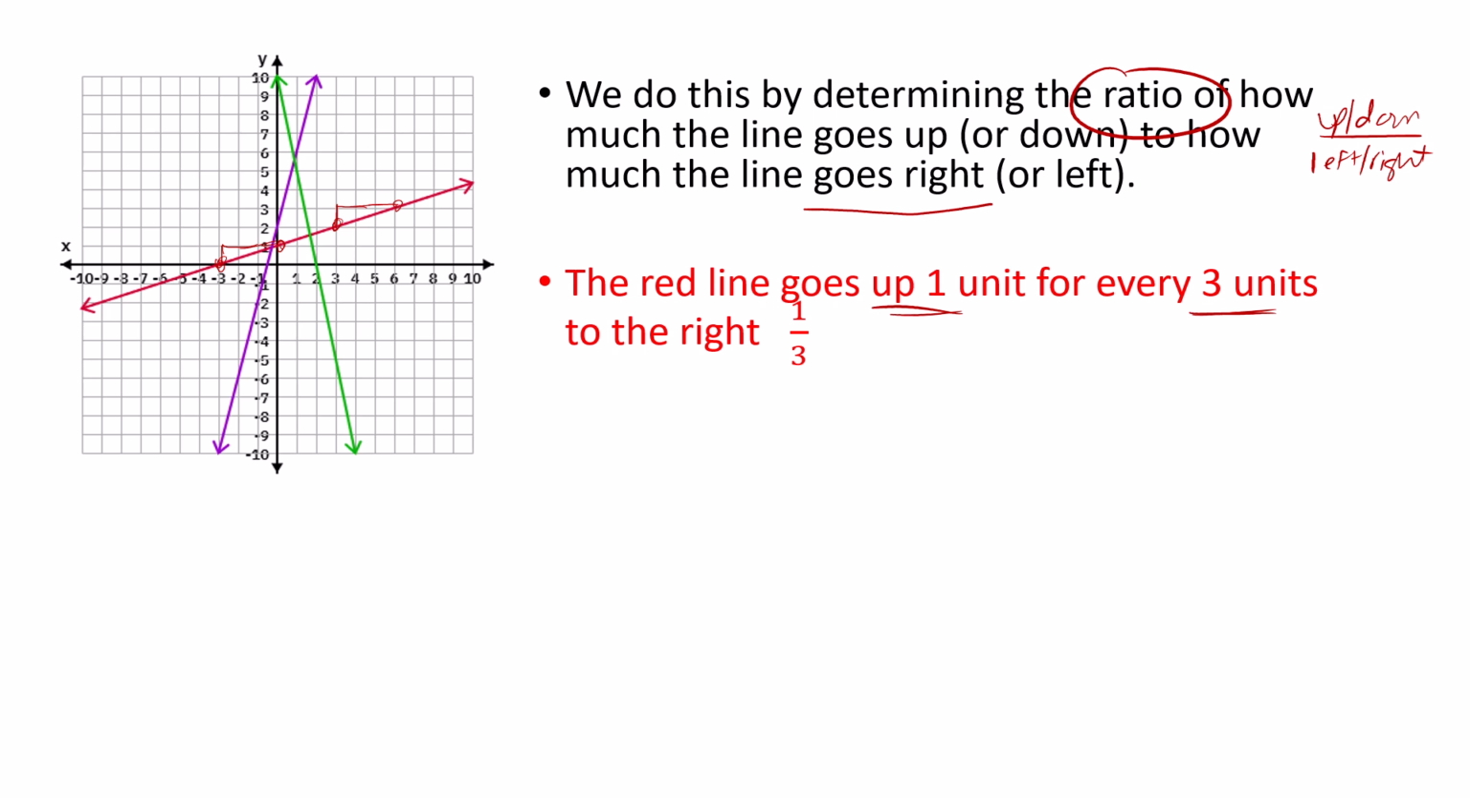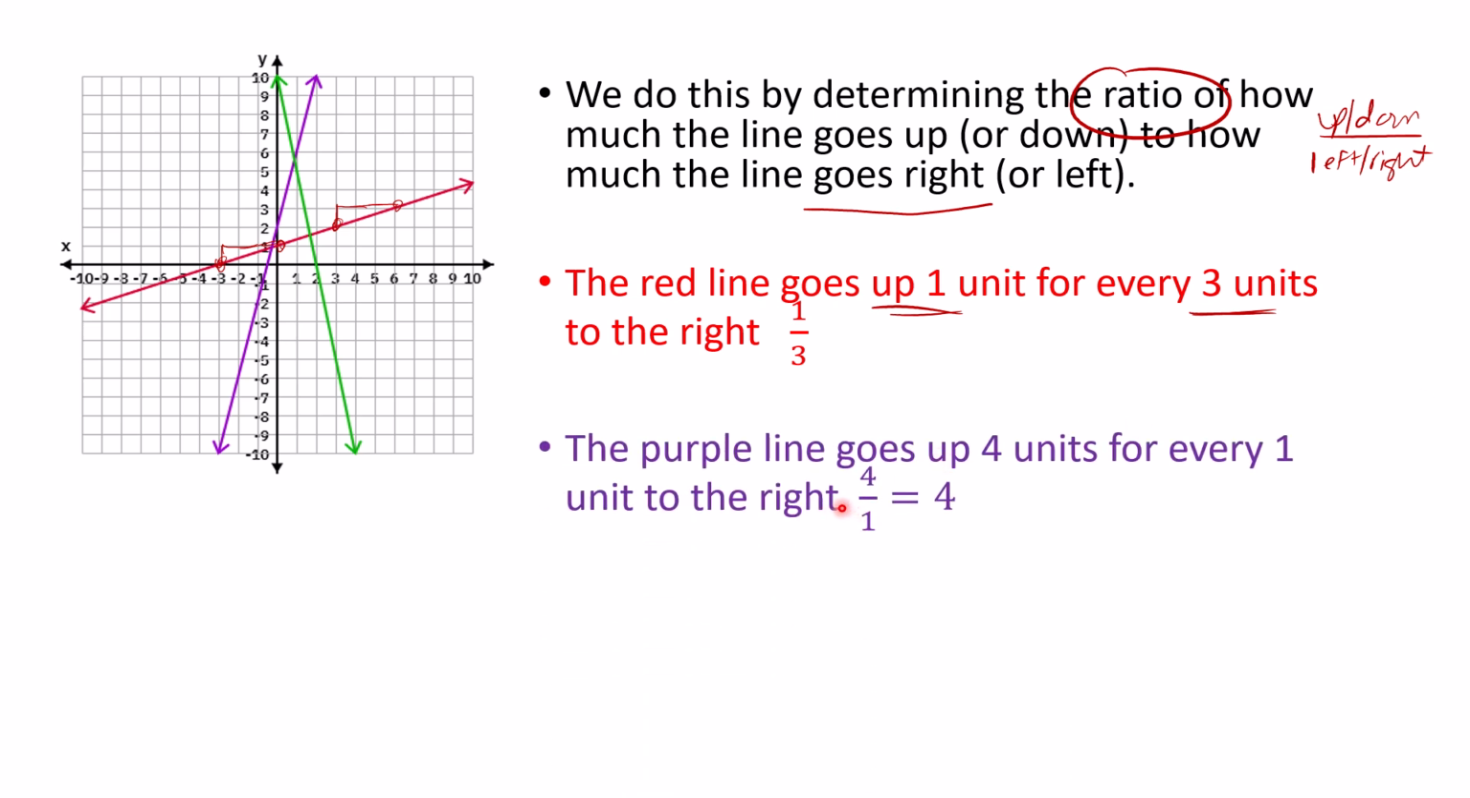And so if I take that ratio, I have up 1. So the 1 is in the numerator. And I'm going to the right 3. Okay, and so we could quantify the steepness of that line by saying, well, it goes up 1 unit for every 3 units.